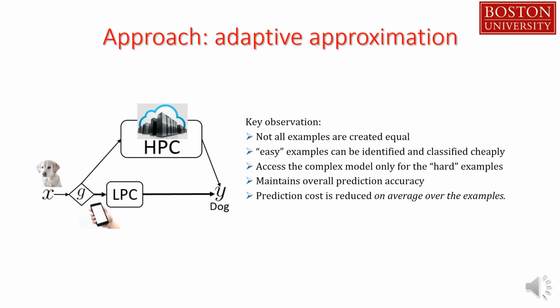We propose adaptive approximation as a unified framework to address such resource-constrained ML problems. Given a high prediction cost model, HPC, we learn a simple gating function G as well as a low prediction cost model, LPC, such that the G distinguishes the easy versus hard examples and predicts the easy ones using the low-cost model and sends only the hard ones to the complex model. In mobile applications, G and LPC can be deployed locally on the phone so that the easy examples can be predicted on the device itself. This way, we can maintain the overall prediction accuracy while reducing the average prediction cost over the examples.